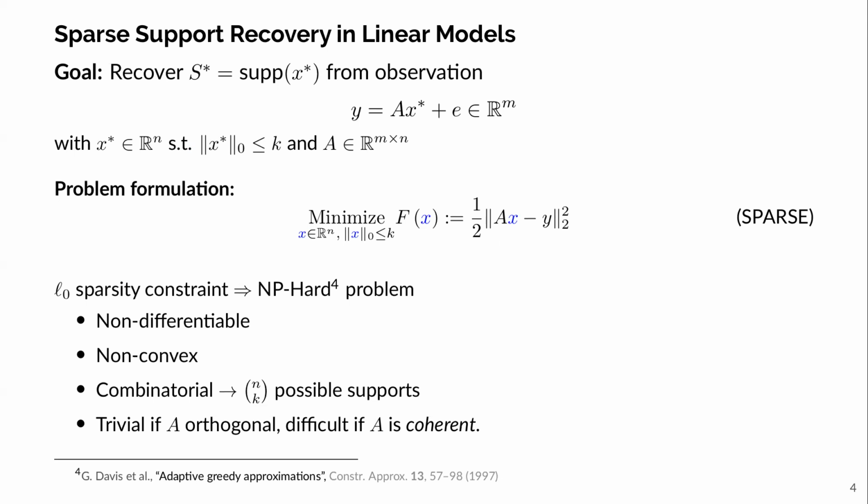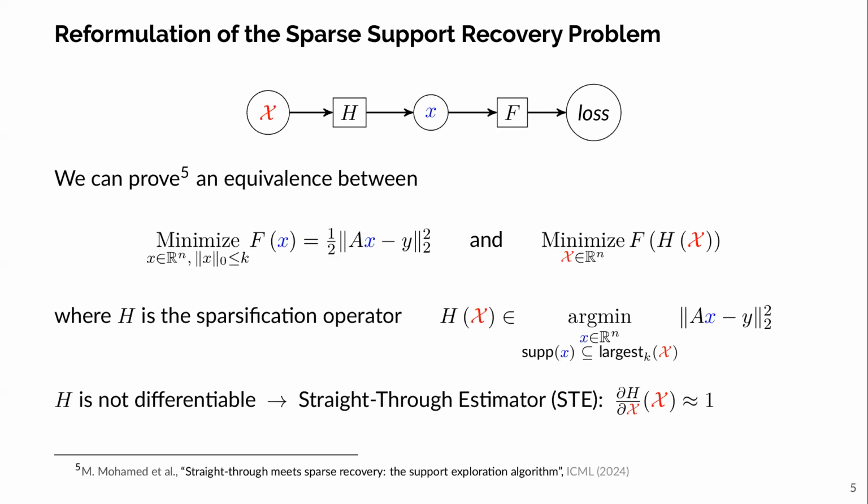To tackle this, we proved in our paper that we could replace the constrained minimization of f with an unconstrained minimization of the composition of two functions, f and h.